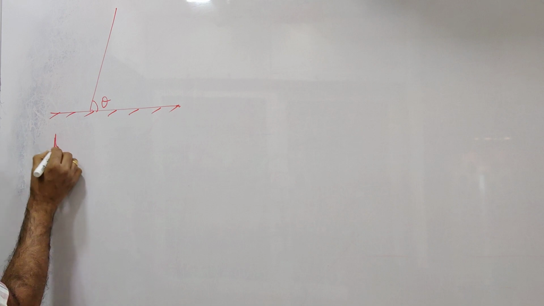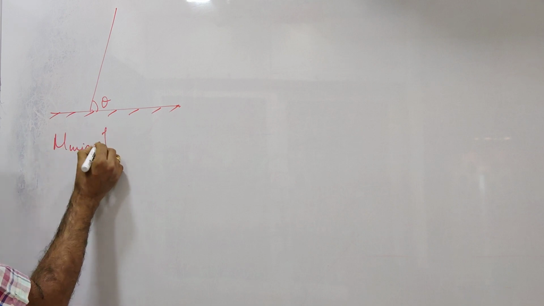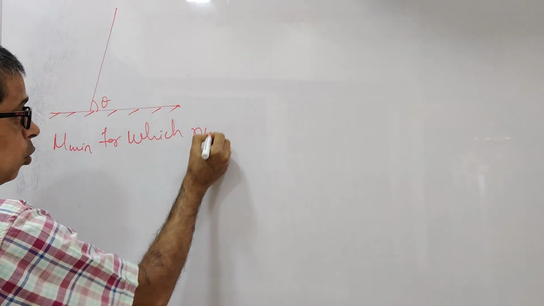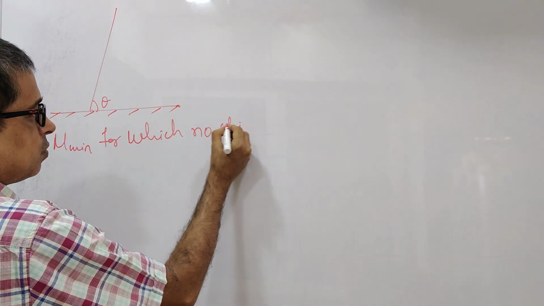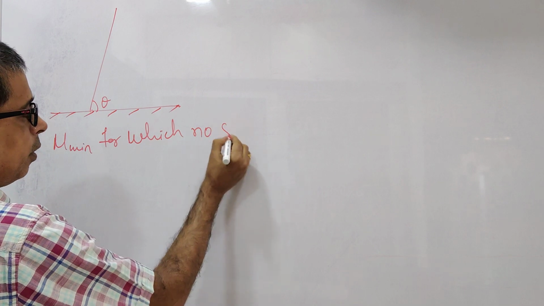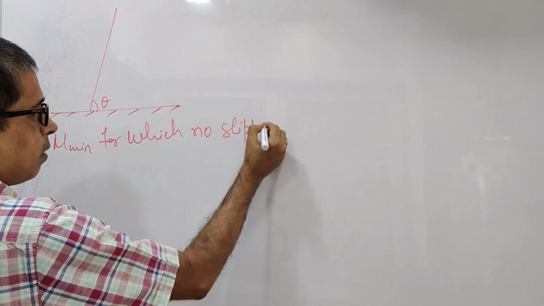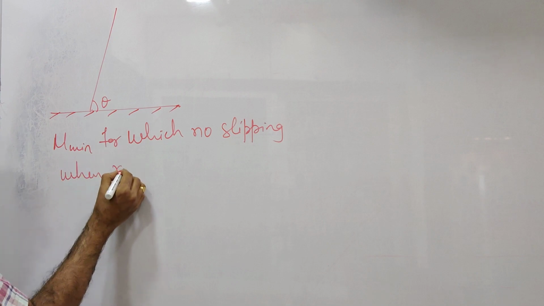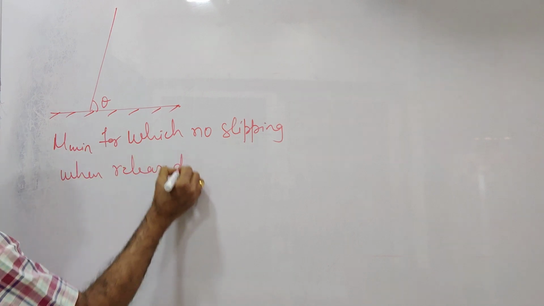They're asking you the minimum mu for which no slipping happens when the rod is released from rest.